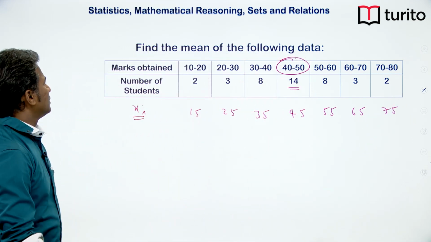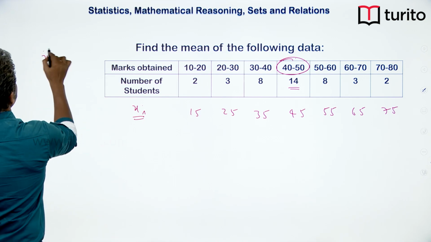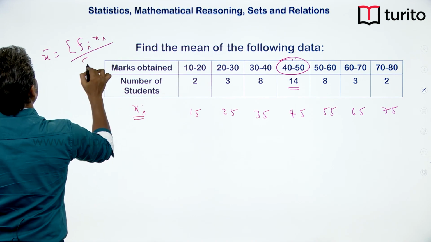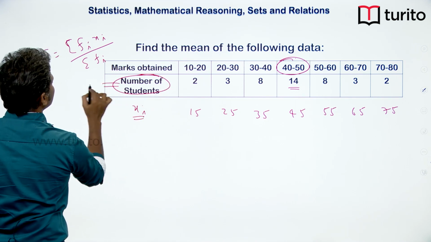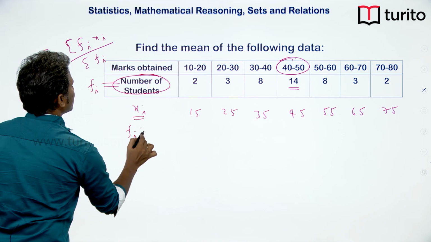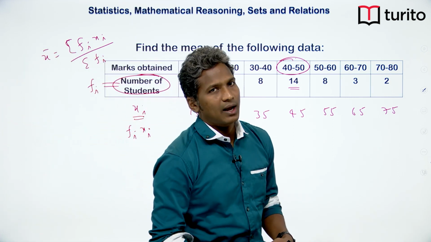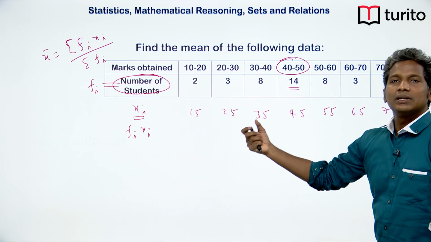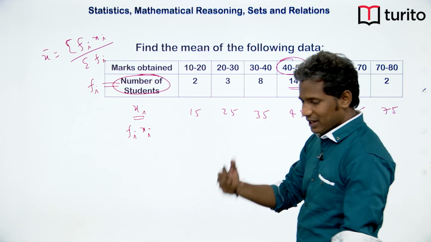Now then how do we find the mean? Our x bar is going to be sigma fi xi divided by sigma fi. So this number of students is basically the frequency. So we have to find out fi xi to find the total summation. Because in the exam you don't have the calculator, you have to learn to make a table for every value. So you have to make this a habit.